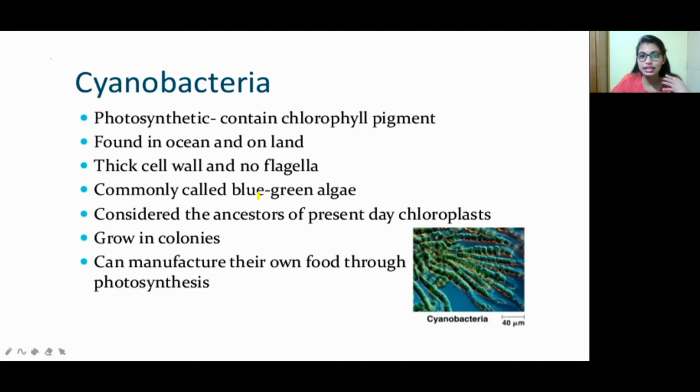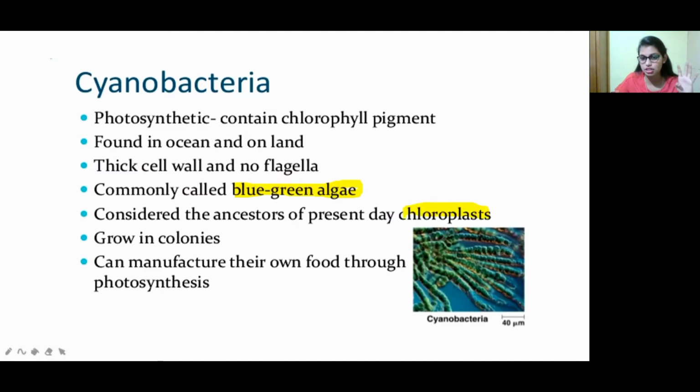It has a thick cell wall and no flagella. In the structure of cyanobacteria, there is a thick cell wall and no flagella present. It is commonly known, as I already mentioned, as blue-green algae. It is considered the ancestor of present-day chloroplasts. Present-day chloroplasts are there in plants, right? The chloroplast organelle is present in plants.